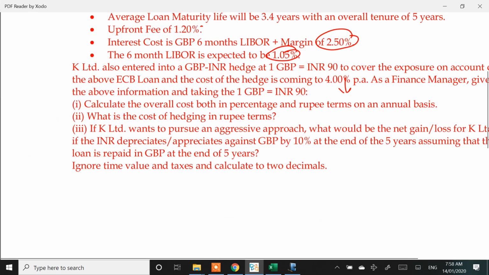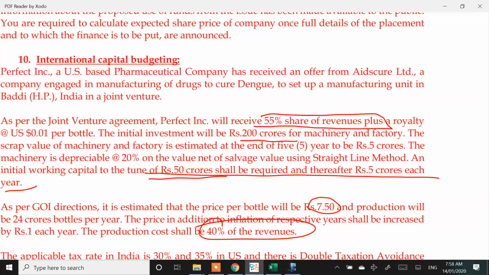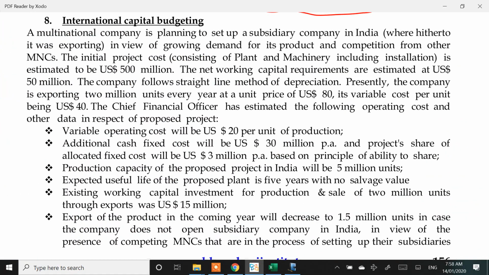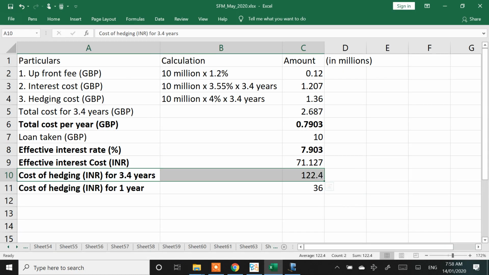That is not going to match with the ICAI solution. ICAI has matched it with hedging saving as 3.6 crore, which is a per year number. They have taken a per year number. Logically, it didn't fit in, so I have done it this way. Clear? Any doubts on this?